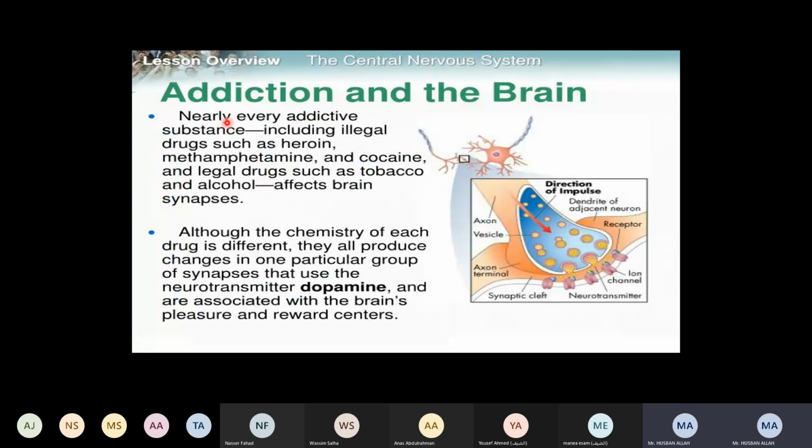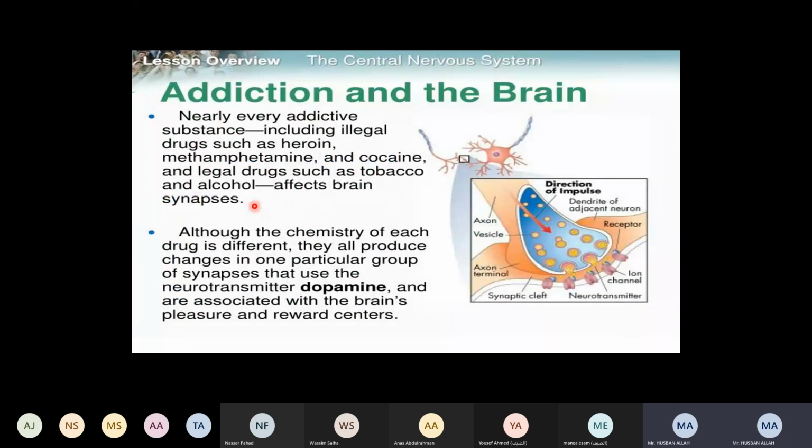Nearly every addictive substance, including illegal drugs. Now, what are the substances which can addict you, right? Illegal drugs such as heroin, methamphetamine, and cocaine. These are chemicals, right? Cocaine and other substances such as tobacco and alcohol affect brain synapses, right?